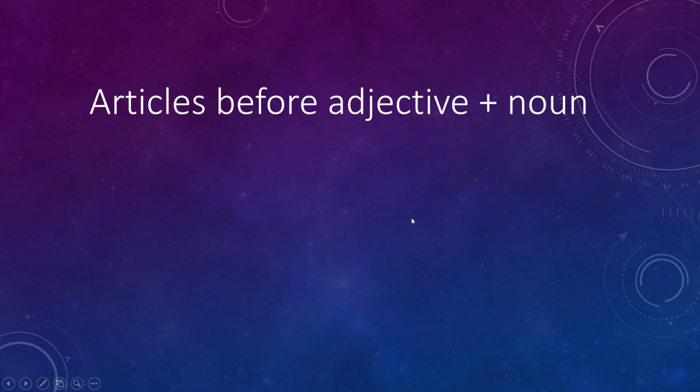Articles before adjectives plus nouns. When we use an adjective before a noun and the noun is in singular form, we can use articles, but we should pay attention to the first sound of the adjective. For example, here a boy becomes an ugly boy.